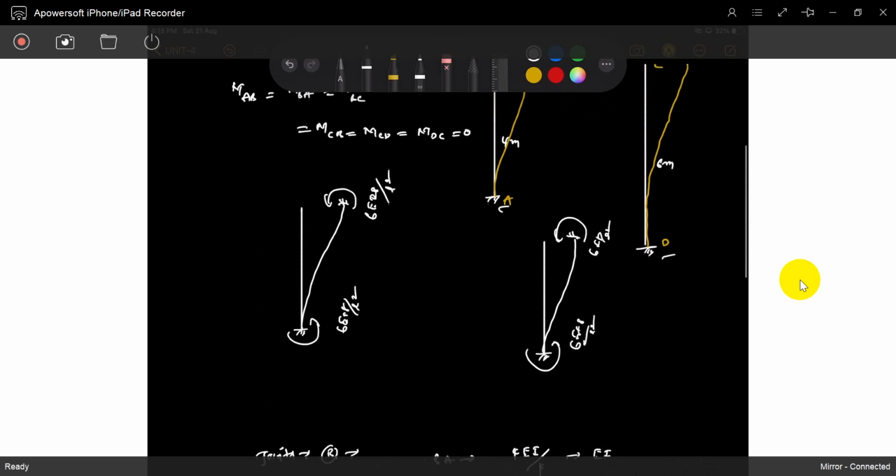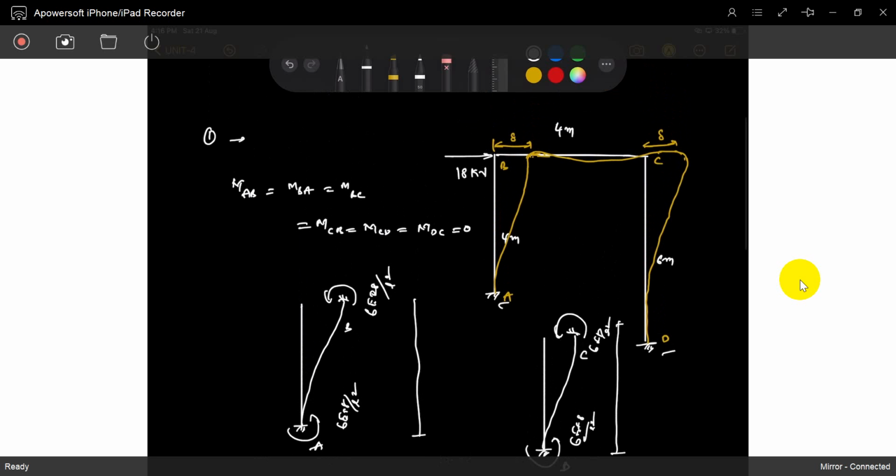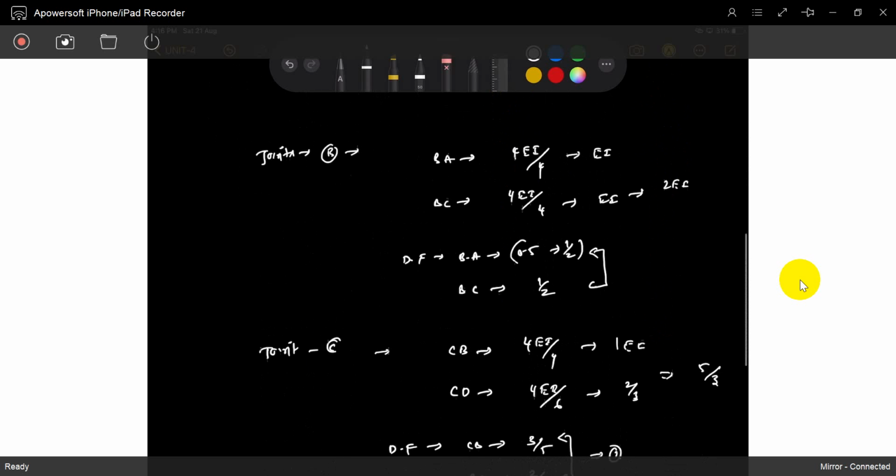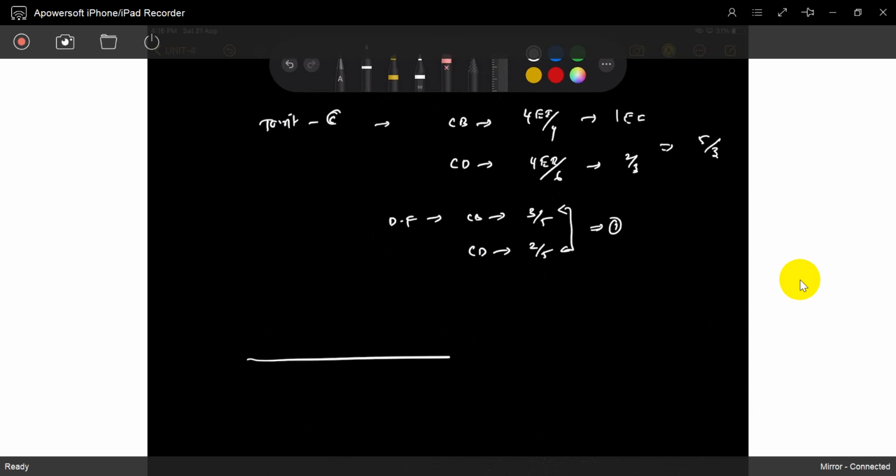So now you can see these are the sway moments that arise in AB and DC. There are no sway moments in BC, because there are no support settlements in BC. The B and C supports are in the same plane, at the same elevation. So we have to take it accordingly.